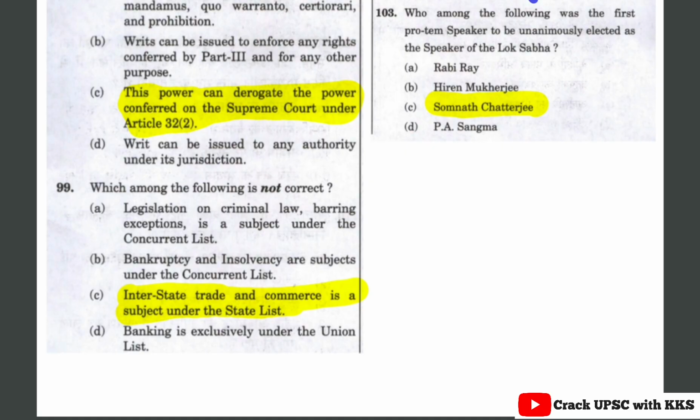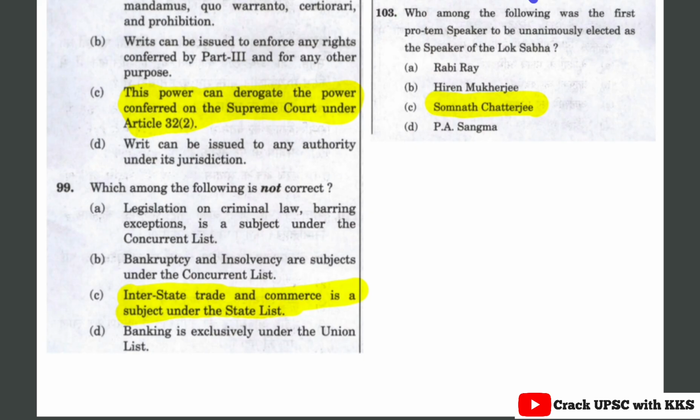Which one of the following is not correct? Like every year, 1 or 2 questions are asked from this list, like union list, concurrent list and state list. So here C would be incorrect, as interstate trade and commerce is not a subject under the state list. I think it is under the concurrent list. We will have to check that. You can comment your answer in the comment box, as to whether it is a part of the state list, union list or concurrent list, and all the other 3 are correct.